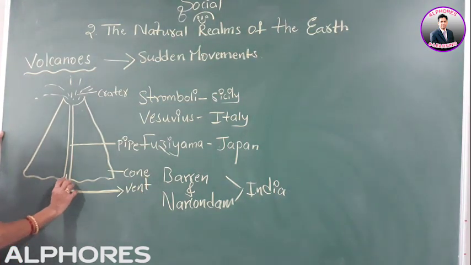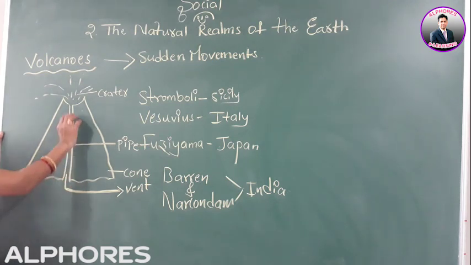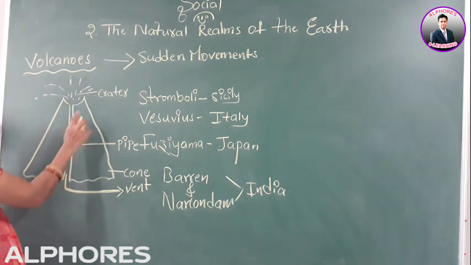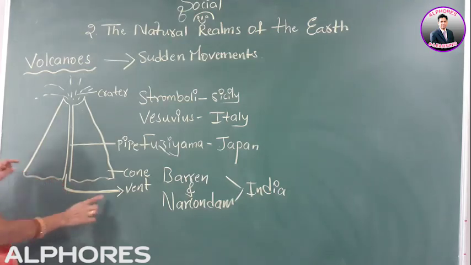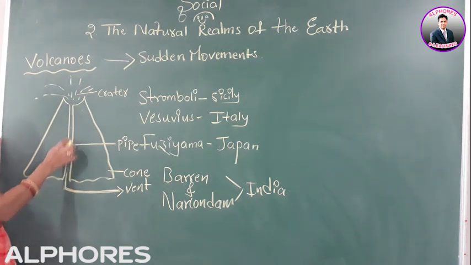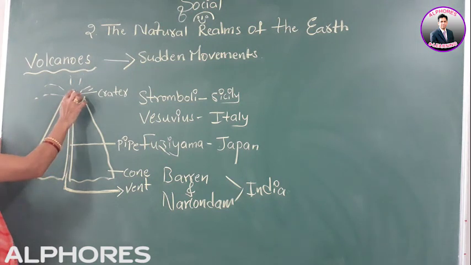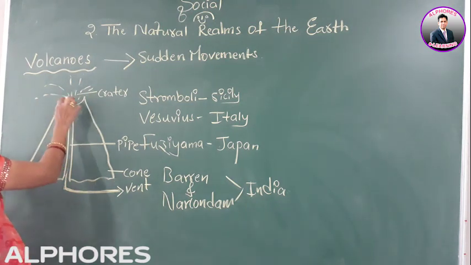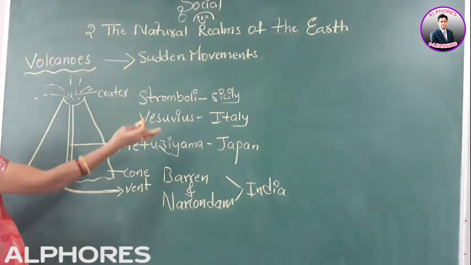Then that molten rock material started flowing through a pipe. See, this is a pipe. This is a conical shaped mountain. This vent is opening on the earth's surface, from which the magma will travel and enter into this pipe-like structure. Then it flows like this, moves to the top of this particular hill, and flows out.